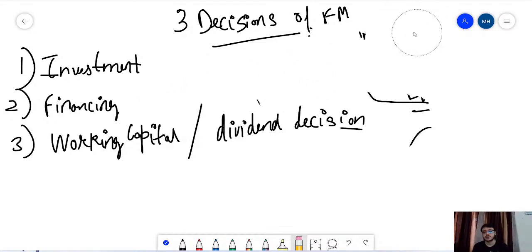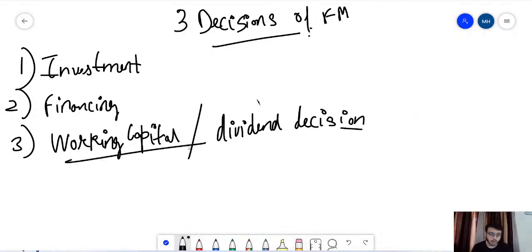The third thing we talk about is working capital or the dividend decision. Working capital, what is it? Working capital is nothing but the amount that you need for day-to-day expenses. It can be used to pay the salaries of employees, wages for workers, your rent, electricity expenses, traveling expenses, driver and van fees, all the things which are used for day-to-day expenses are your working capital. So the company should always have enough cash with it so that its daily expenses can be met.